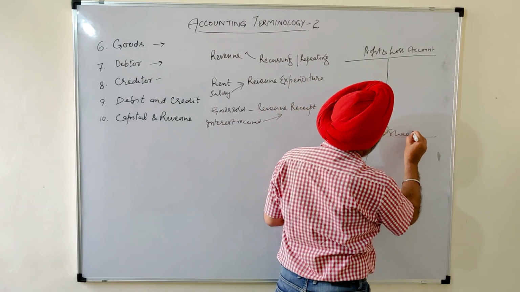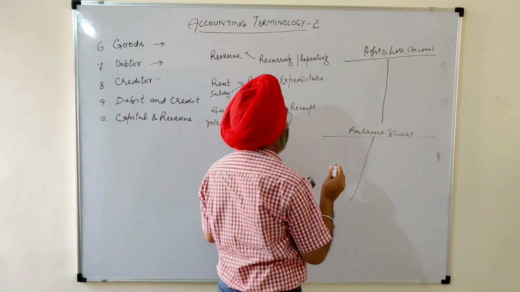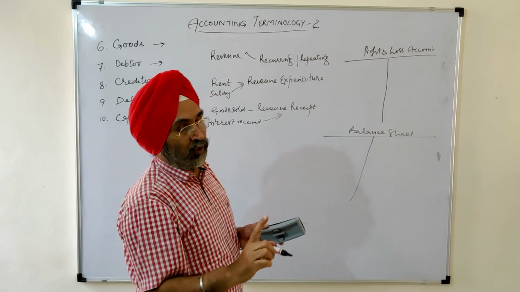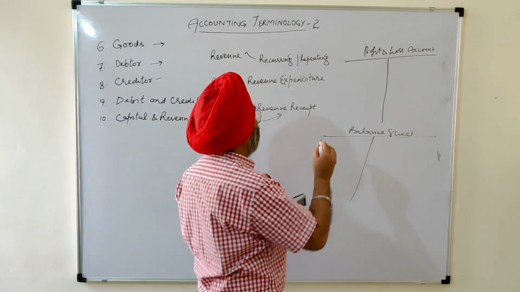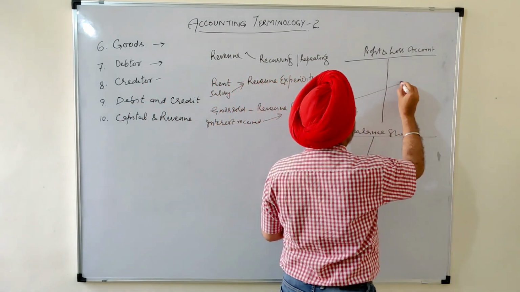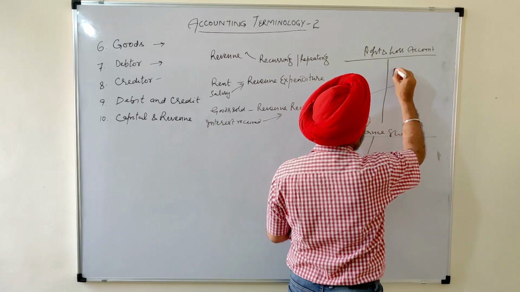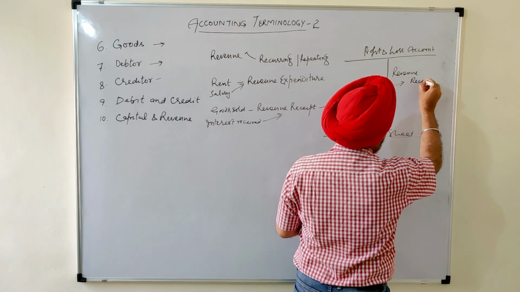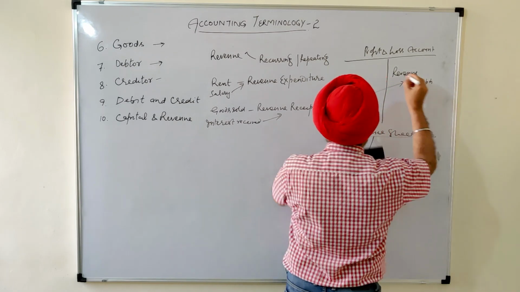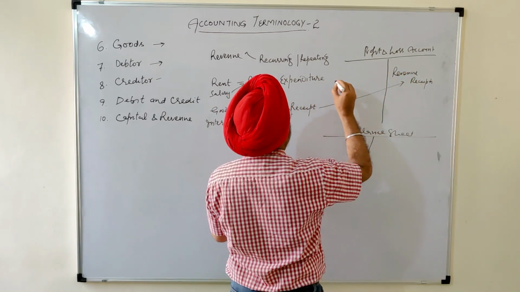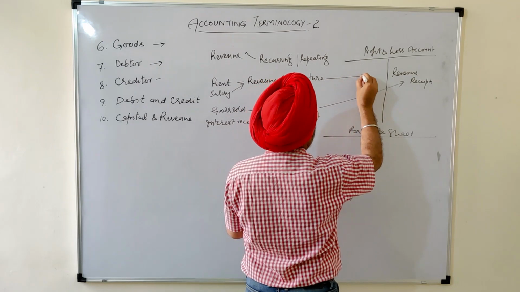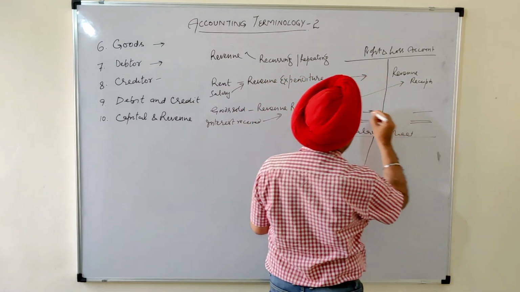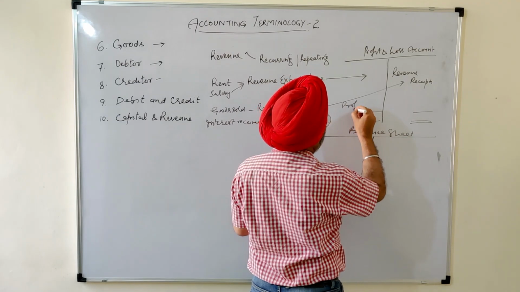The profit and loss account is prepared from revenue items only. All the revenue receipts will be credited, and all the revenue payments will be debited, and resultant figure will be a profit or loss.